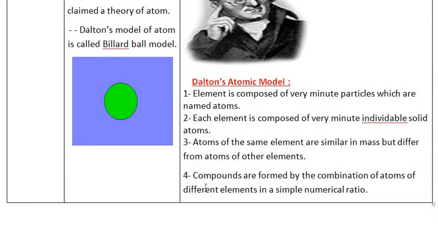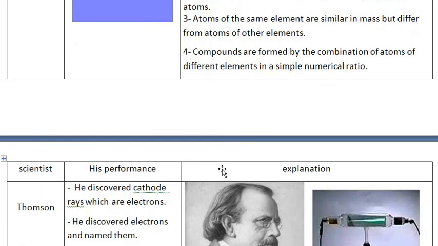He said also that compounds are formed by the combination of atoms of different elements in a simple numerical ratio, which means that when a compound is formed, atoms combine together. One atom, for example, reacts with one atom, or two atoms with three atoms, four atoms with seven atoms, simpler numbers, which means simpler ratios.